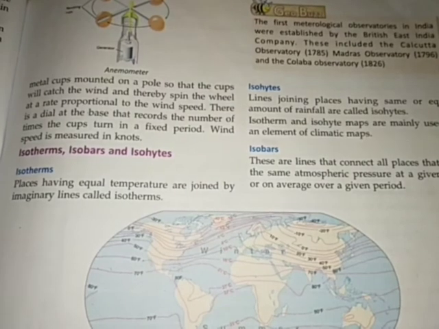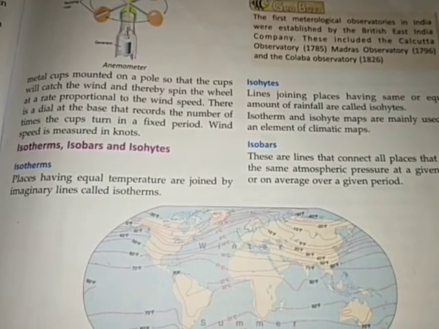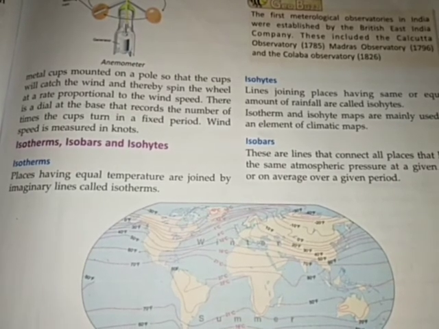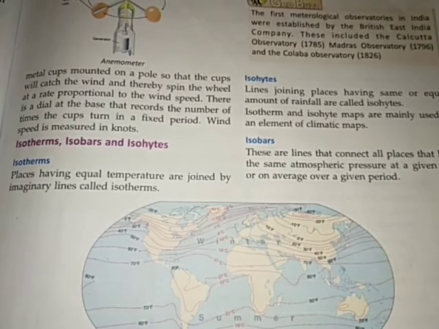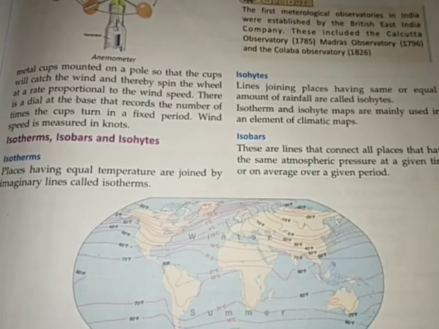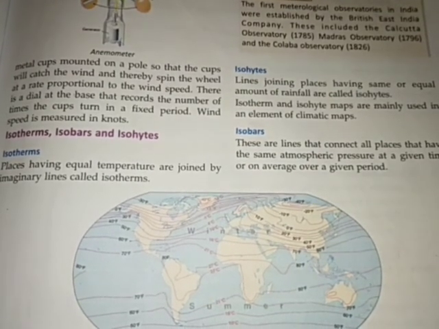Next, what are isotherms? Places having equal temperature are joined by imaginary lines called isotherms. Lines joining places having the same amount of rainfall are called isohyets.